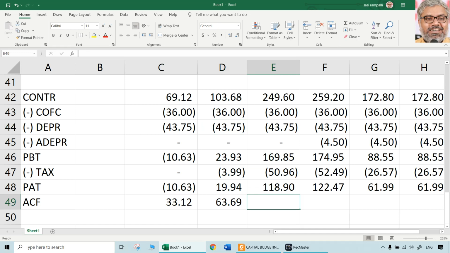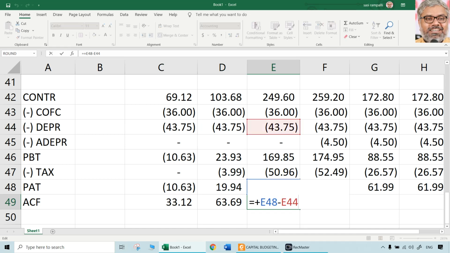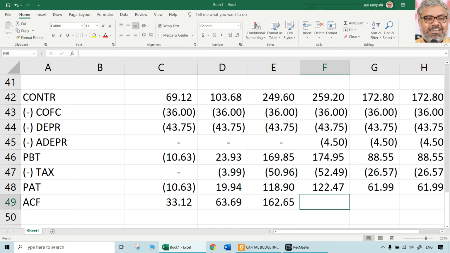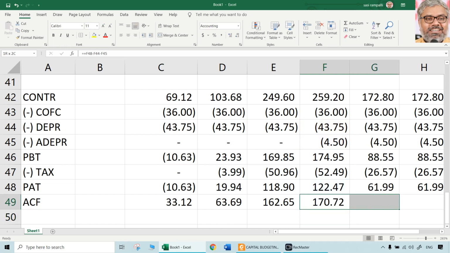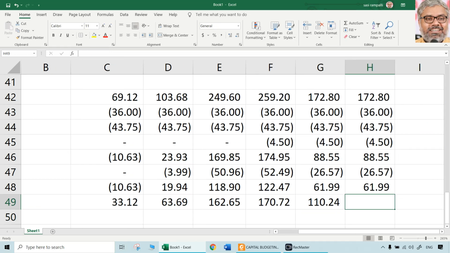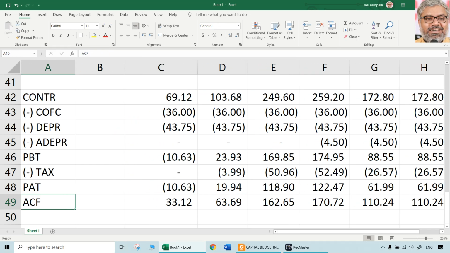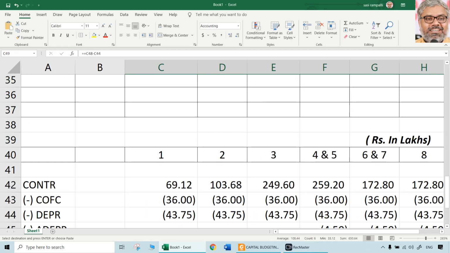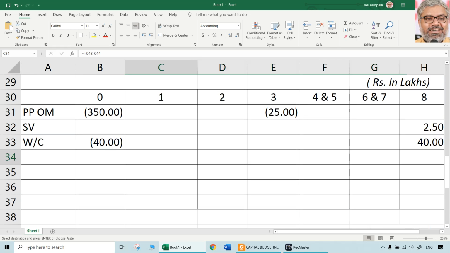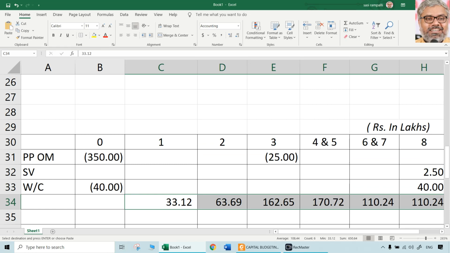Same way, 118.9 plus 43.75. Be careful for the remaining years because here you need to also add the depreciation on additional equipment, which is 4.5 lakhs. So 170.2, then 110.24, then again 110.24 will be the annual cash flows for each of the years. So these things can be directly taken into the table that we originally have where we are building the cash flows. These are the annual cash flows starting from year 1 onwards.